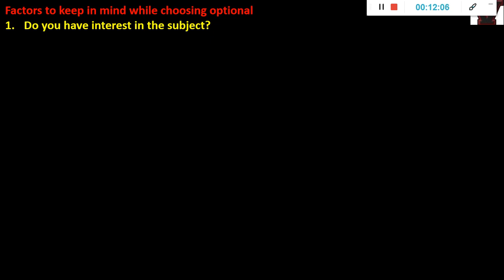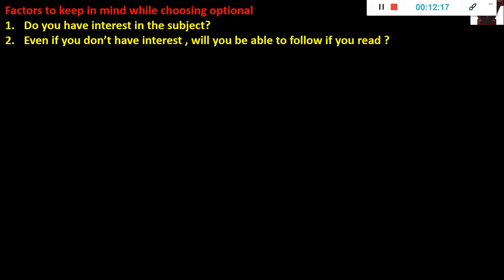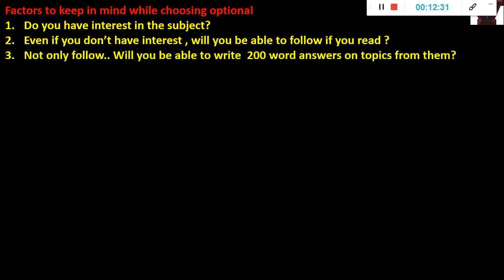Like chemistry and all. Chemistry and all, 99% of students will not like it. That means you don't have interest. Like that, start shortlisting. I'll show you the full list, but the full list is already there in the notification also. Now, whether you have interest or not, in either case, will you be able to follow if you read? Some things will be there which maybe you don't have any interest in at all, but in your exam you have the capability to read something for the first time and then score marks. Do you have that capability?